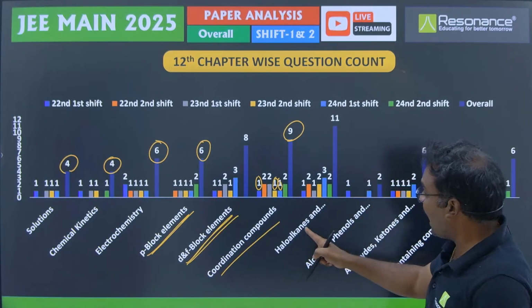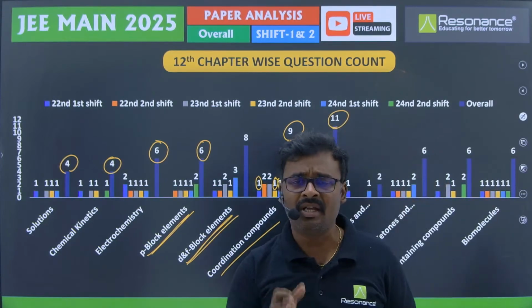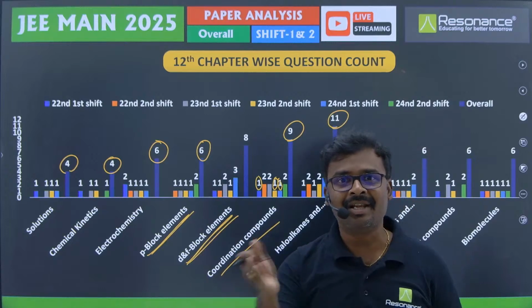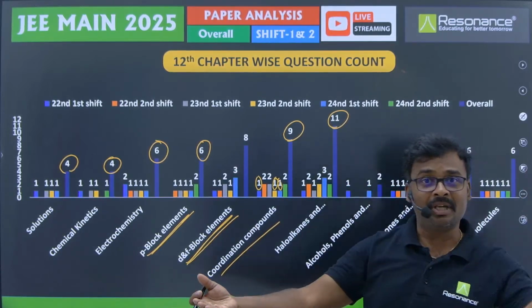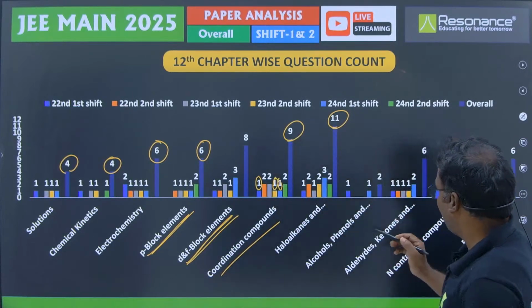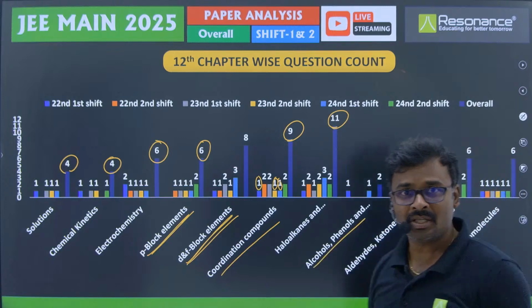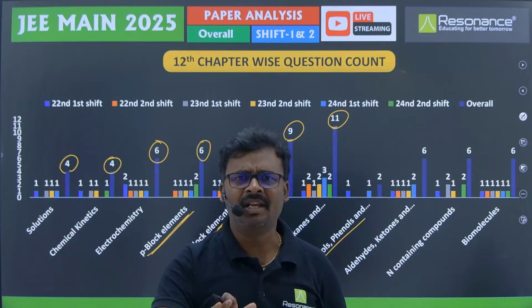Then coming to haloalkanes and haloarenes, also 11 questions are there. Actually these are not independent questions, they are interlinked questions. As I already told you, they are linked with alcohols, and with hydrocarbons also on both sides, right? So that point we have to understand. Then from alcohols, phenols, personally I feel that the number of questions given is very less, right?